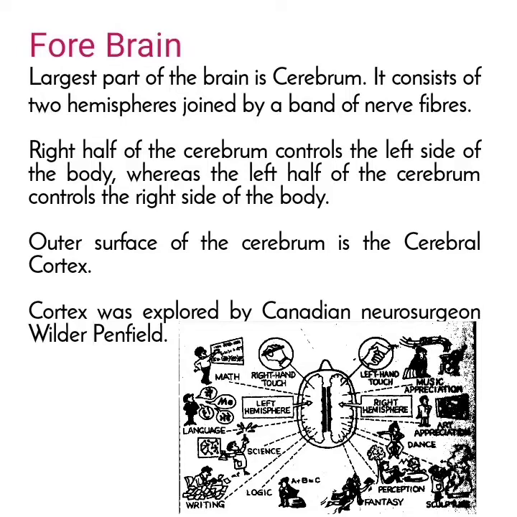The right half of the cerebrum controls the left side of the body, whereas the left half of the cerebrum controls the right side of the body. The outer surface of the cerebrum is the cerebral cortex. Cortex was explored by Canadian neurosurgeon Wilder Penfield. In the figure it is shown about the roles of the 2 hemispheres.